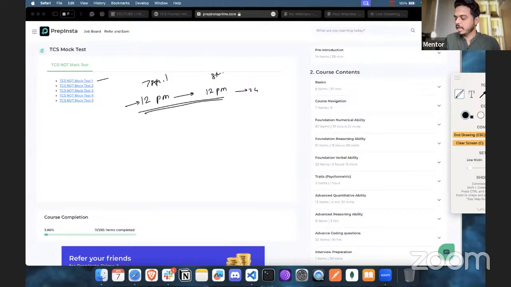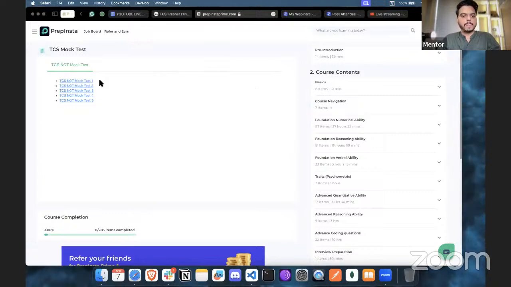If you click on mock test one and fail to give that test that day, you're not able to go back and give it again. We want to make sure we have given you enough window and enough time to take that assessment. Whenever you're trying to access, go to this platform and click on the mock test you want to take. It will take you to assessments.prepinsta.com.